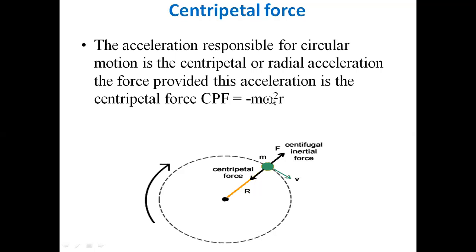We know that by using Newton's second law of motion, force is the product of mass and acceleration. In the earlier slide, we have seen that acceleration is equal to omega square r, multiplied by m, which is nothing but the centripetal force. Here, the force which is directed towards the center of the circle is called centripetal force. This is the direction of centripetal force, which is along the radius, but towards the center of the circle.